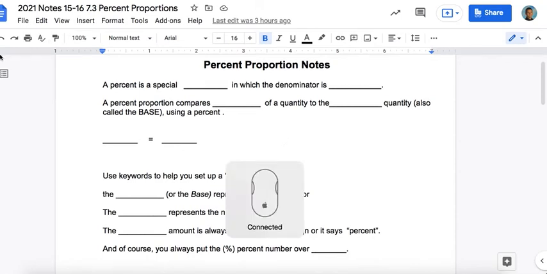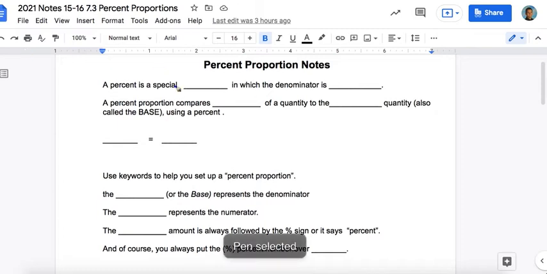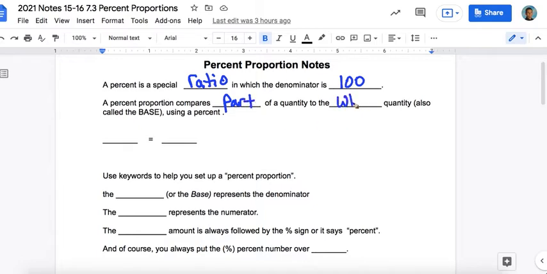So remember, a percent is a special ratio in which the denominator is 100. A percent proportion compares part of a quantity to the whole quantity, also called the base, using a percent.